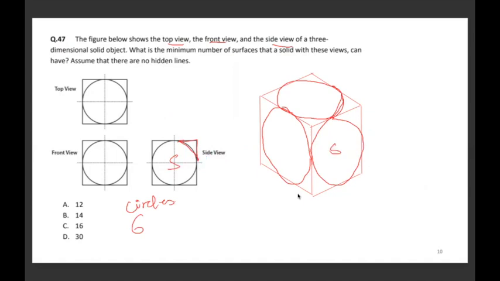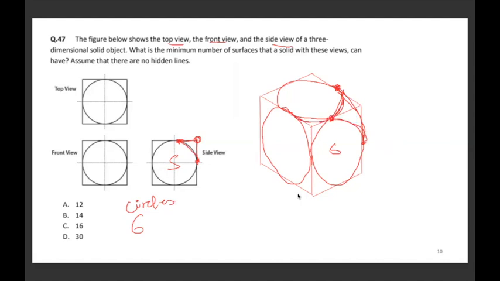This is the side view, which is this side. Here, if I start locating the points, this point will be happening here, this point will be happening here, and this point will be happening here. Which means the surface that forms will be something like this, which is like a 3D curve. Similarly, a 3D curve will also be generated.